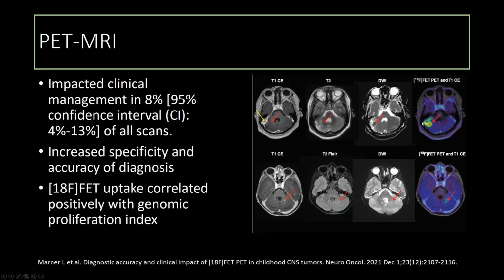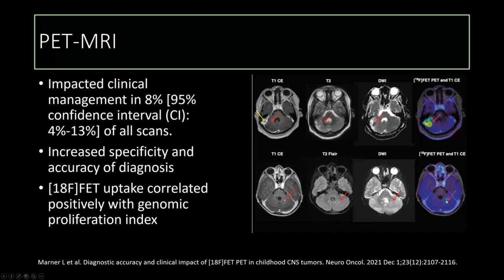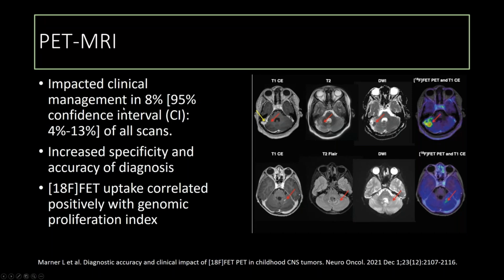You can see this top image here. This is a kid that had a medulloblastoma resected. There was increasing enhancement. You can see that there's an area of reduced diffusivity as well, and this had elevated PET avidity. So this was called recurrence. Whereas in the lower panel here, this patient had some enhancement without really elevated signal. So this was thought to be post-radiation change, and the patient was followed. So PET MRI can also help to increase the specificity and accuracy of diagnosis.